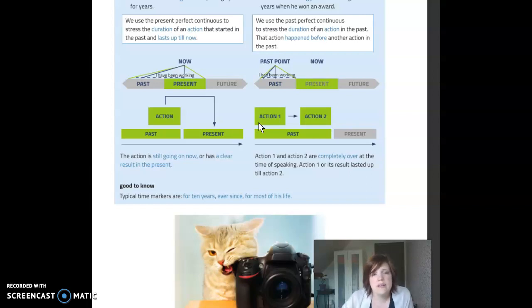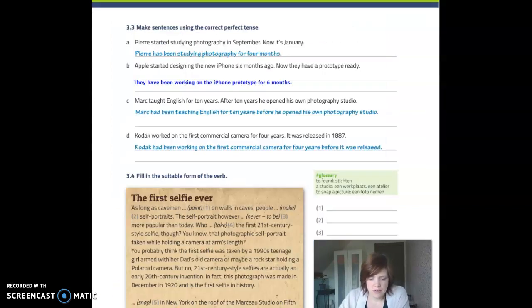We're going to have a look at exercise 3.3. I'm going to do that together because it's a rather difficult exercise. Okay, let's have a look at exercise 3.3. If you want to prepare it individually first, you have to pause the video right now and see if you can prepare the exercise in pencil first. But you can also just watch the video and correct it together with me, because it's a rather difficult exercise and it's easier maybe if you just watch the solution and then practice on your own later on. Okay, let's have a look.